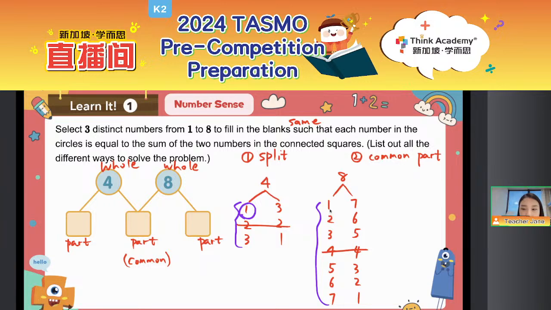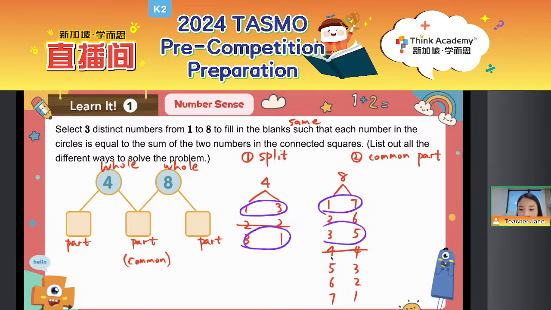Do we also have 1 for the 8? Yeah, we also got 1. So 1 is one kind of answer. Okay, so everyone, let's circle all the possible answers. Oopsie, sorry. I'll do it again. So we can see 1 and 3, this is the first answer. At the same time, 1 and 7. And then the other common number is 3, right? So 3, 1, and 3, 5.